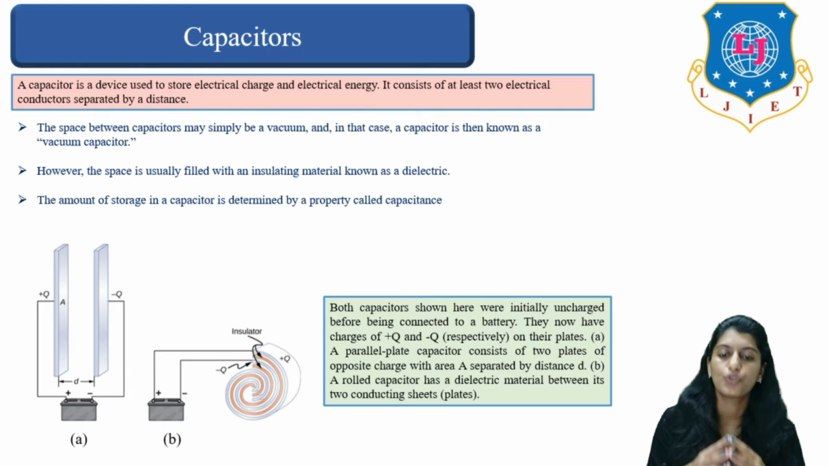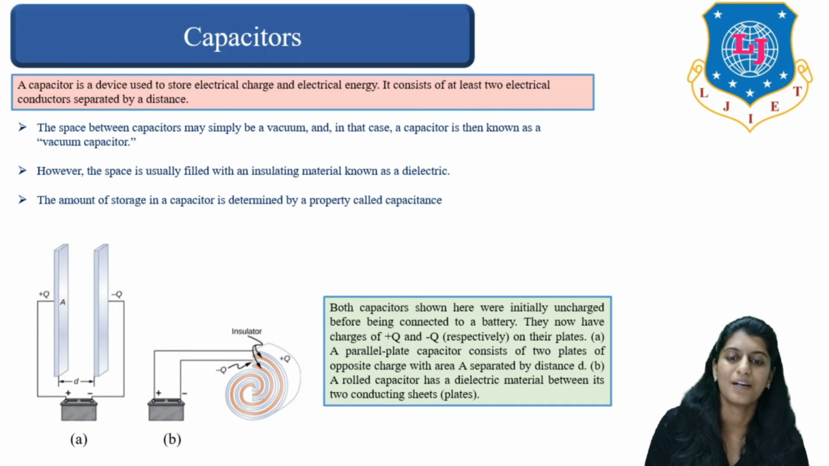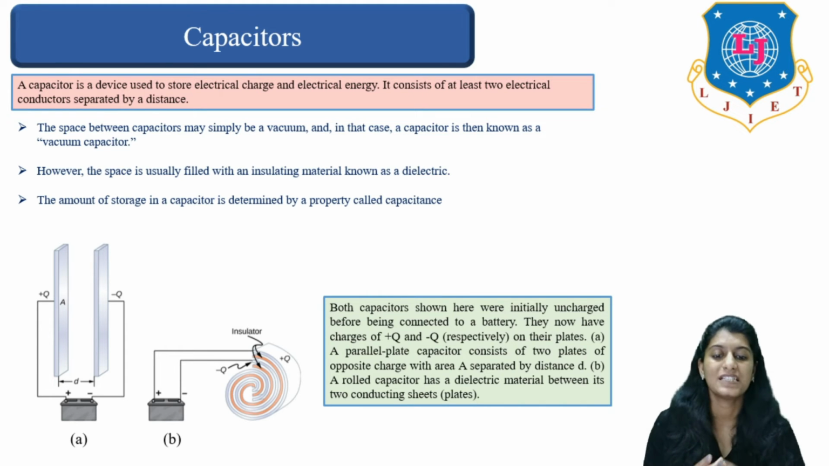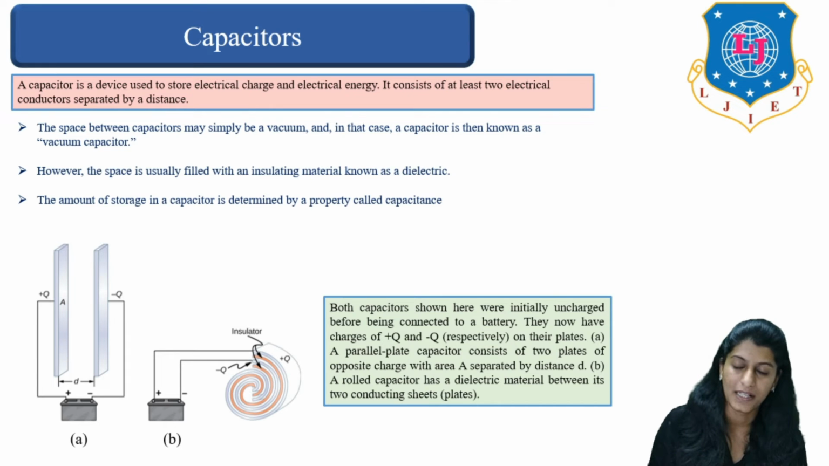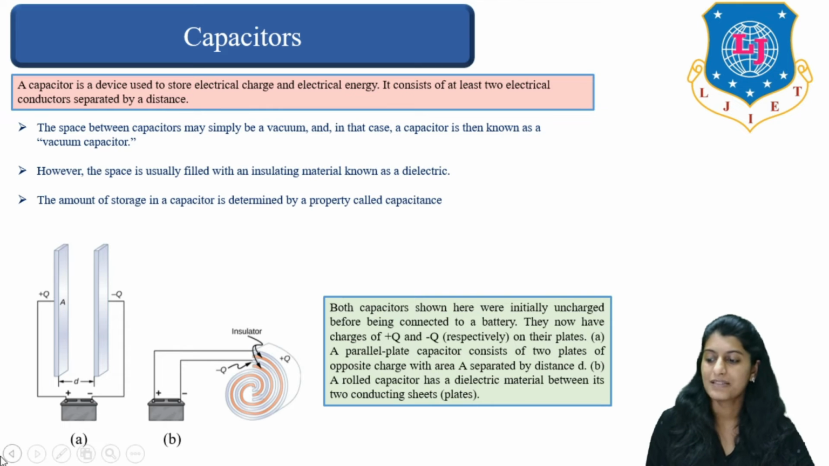It consists of two electrical conductors which are separated by some predefined distance. The space between these conductors may be simply a vacuum, and in that case it is known as a vacuum capacitor. However, if the space is filled with any insulating material, it becomes a dielectric capacitor, right? So here you can see the capacitor. These are A and B, and the space between them is D.